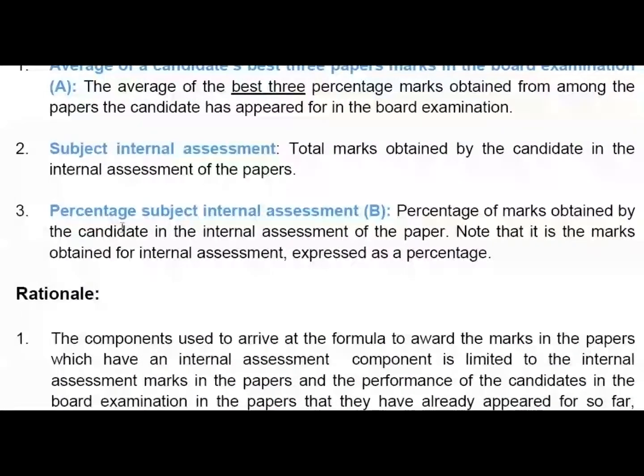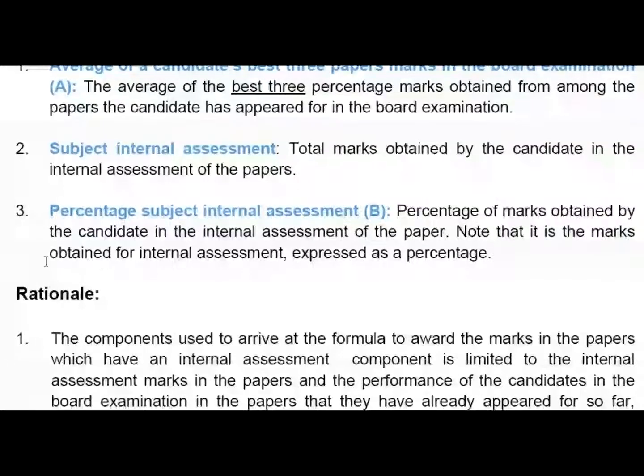3. Percentage subject internal assessment, b. Percentage of marks obtained by the candidate in the internal assessment of the paper. Note that it is the marks obtained for internal assessment, expressed as a percentage.